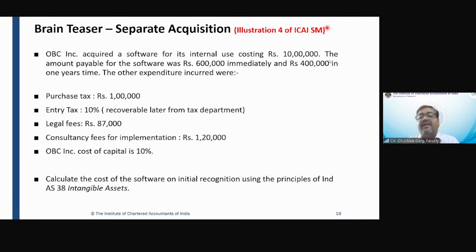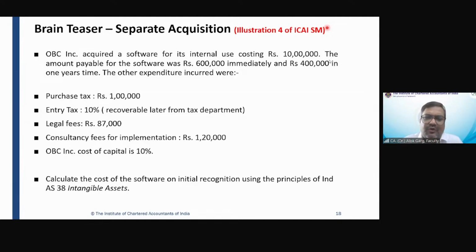Then this company has paid legal fees to acquire this software of 87,000. This legal fees is again a directly attributable cost. It will become part of your cost of asset, right? This company has also given a consultancy fee for implementation, 1,20,000 rupees. Installation fees, 1,20,000 rupees. What to do with this implementation or installation fee? This has to be added to the cost of the asset, right? It is a directly attributable cost.